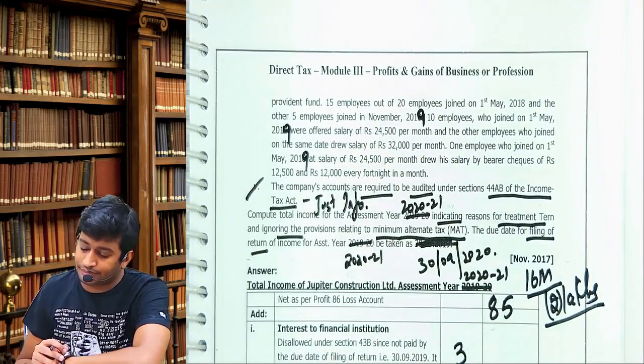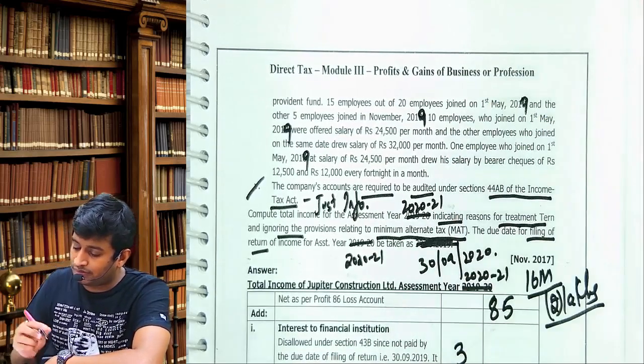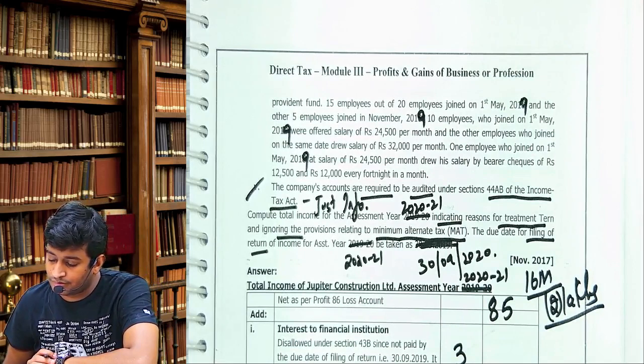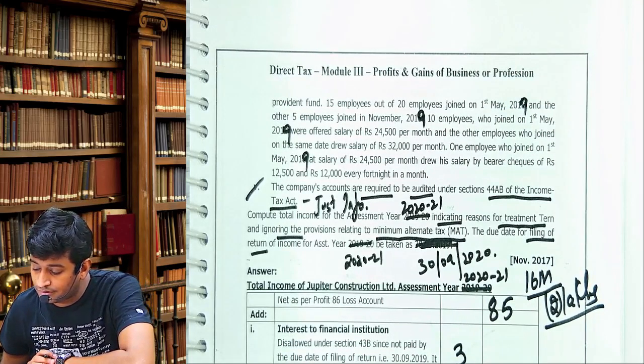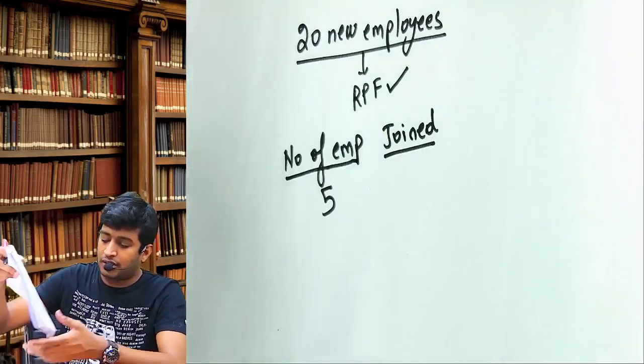That's it. And here also 1st May 19. Shall we continue?